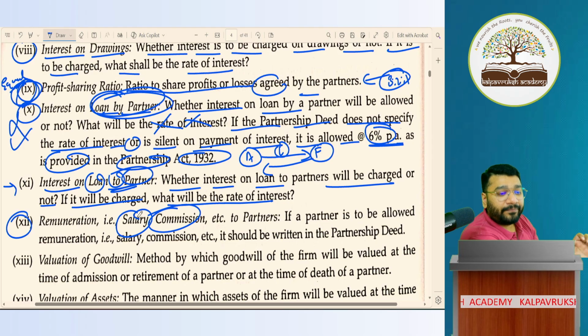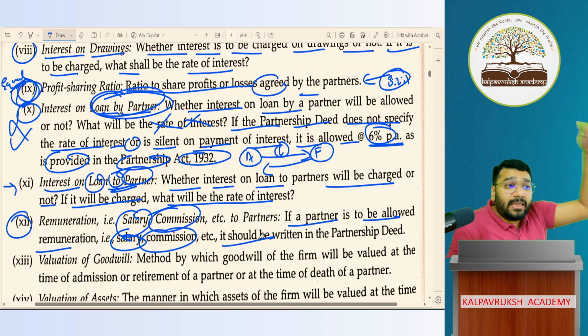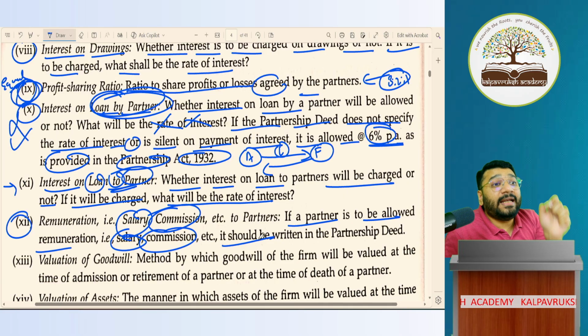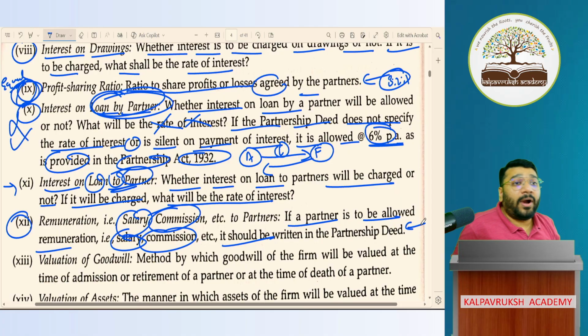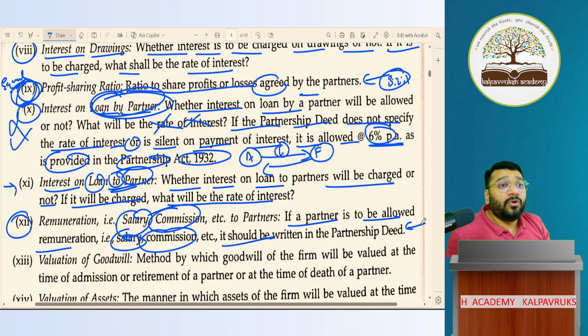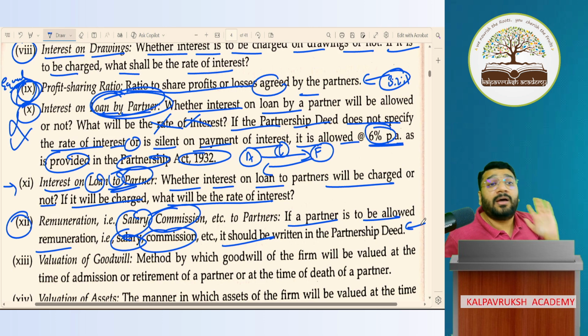Okay, not okay? If any partner is to be allowed remuneration, either in the form of salary or commission, it should be mentioned in the partnership deed how much salary and how much commission should be given. Everything should be clearly agreed upon so that disputes do not happen. If a dispute happens, then by looking at this point, it should automatically get resolved. You have to mention every point that clearly. For example, 50,000 salary per month should be given to Pratik sir, or 10,000 rupees per month commission, or 10% commission on profit should be given to Pratik sir. Like that, everything should be clearly captured in this particular point.